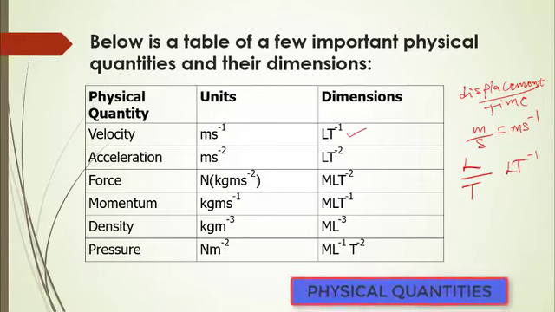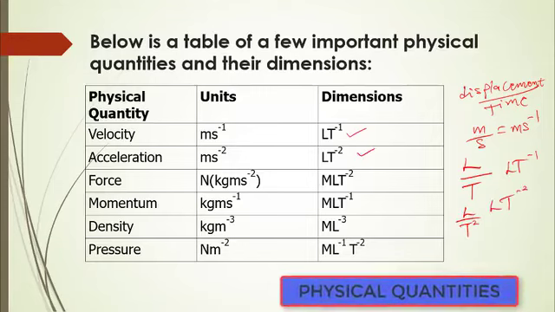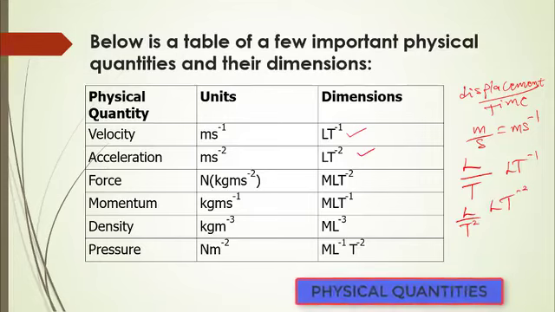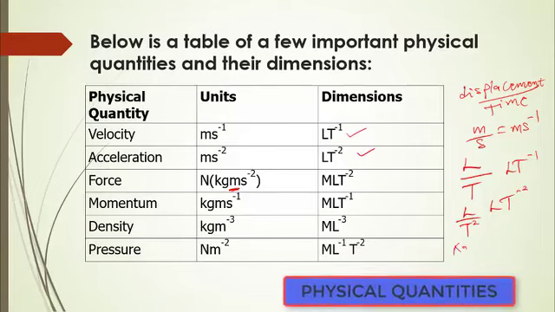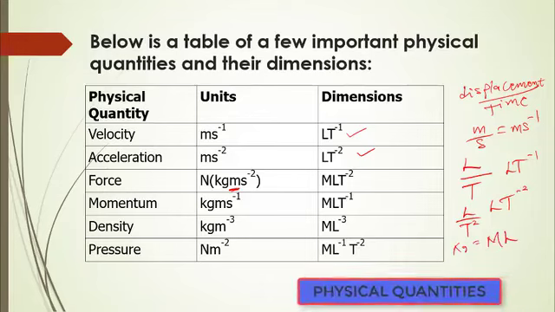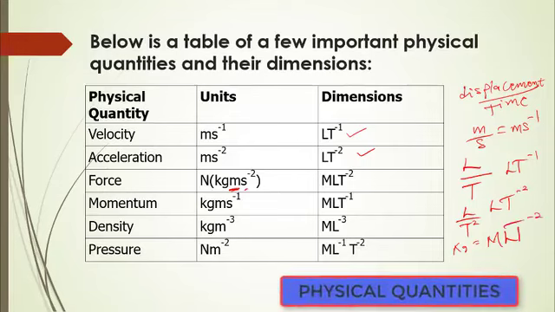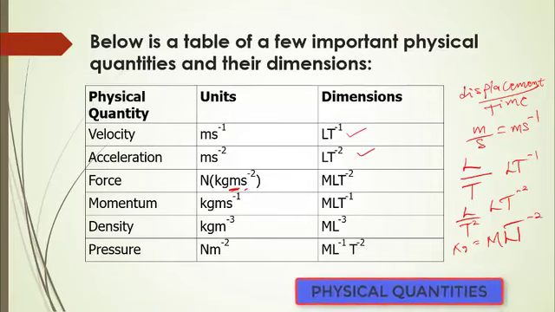Acceleration is meter per second squared, just like saying length over time squared. And that gives us length per time squared. And that's what you have in the second line here. And then for force, like I told you, force is kilogram meter per second squared. But we both know that kilogram is measured in mass, M, and then meter is length, L, and then s, which is the second, is time. And then all you just have to do is put the negative index there, minus 2. So mass, length per time squared.